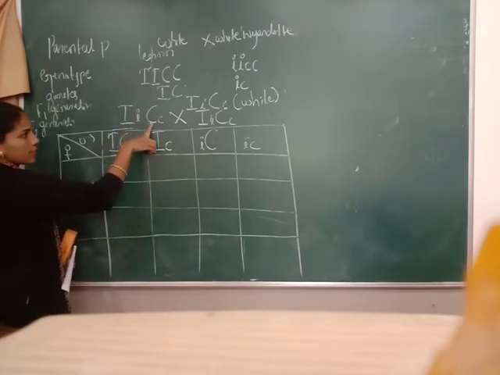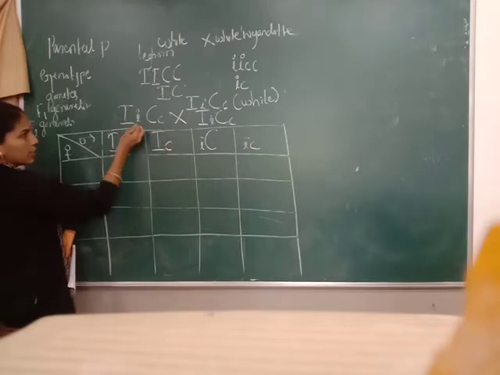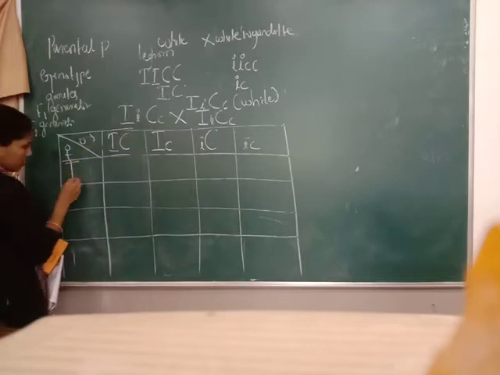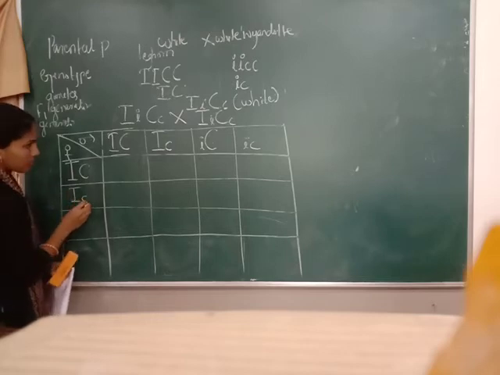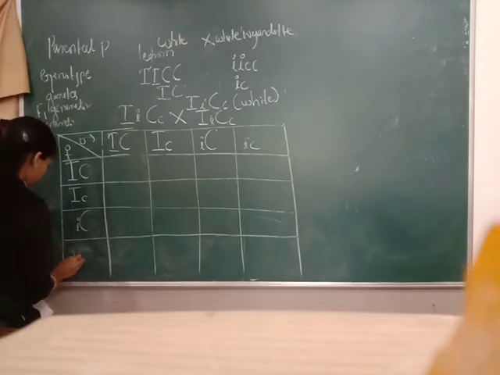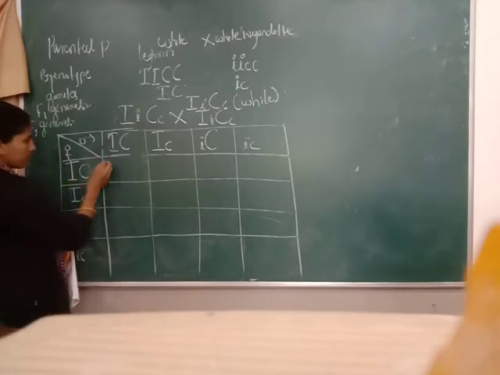Now take the second: small i, capital C, small i, small c. Cross here.